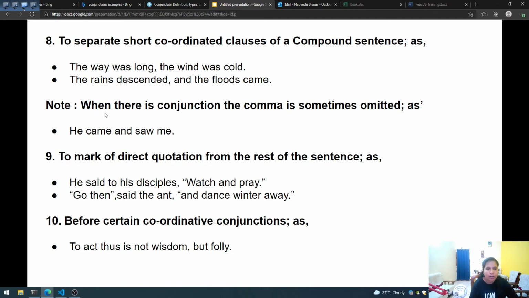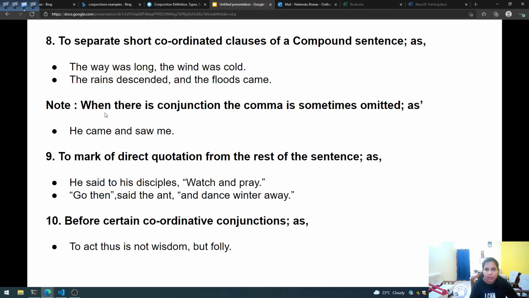Then, to mark off a direct quotation from the rest of the sentence. This we all know: when we are using a quotation in our sentence, or writing the exact words told by a person, we use quotation marks. So, he said to his disciples, watch and pray. "Watch and pray" is the quotation. We have put a comma after "he said to his disciples" to give a small pause.